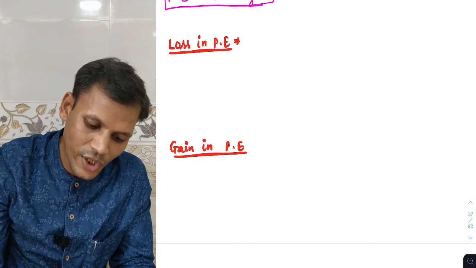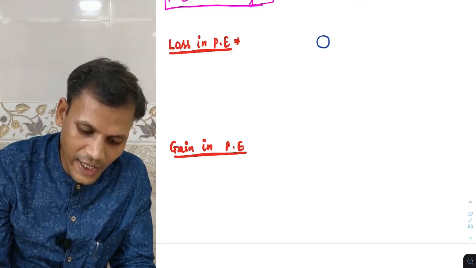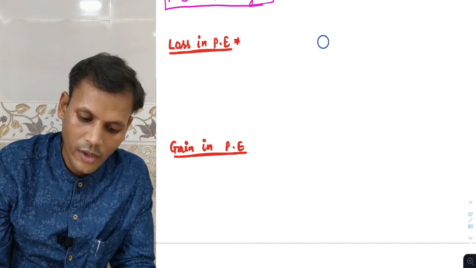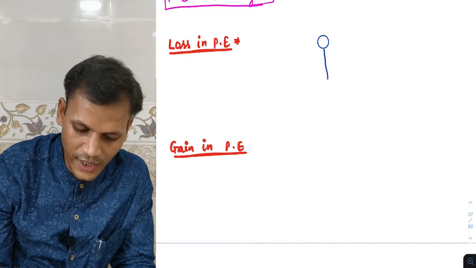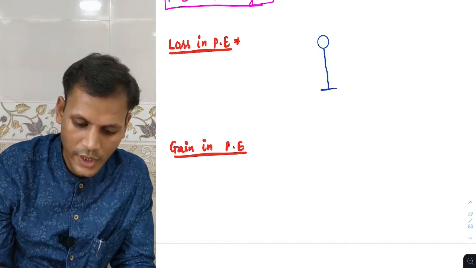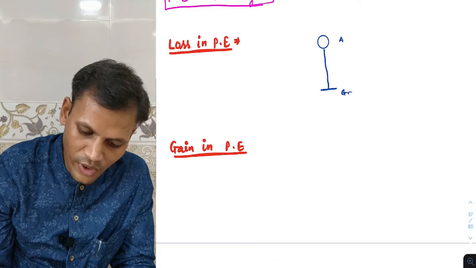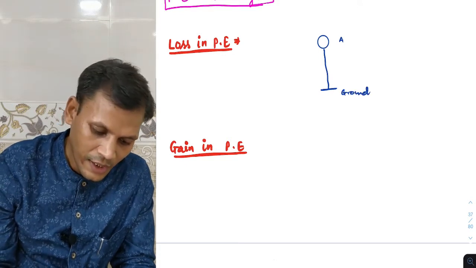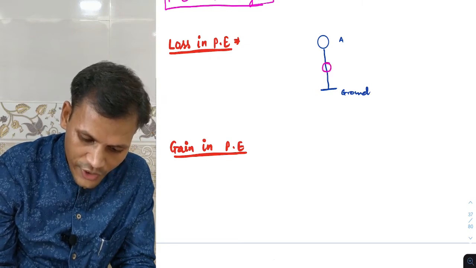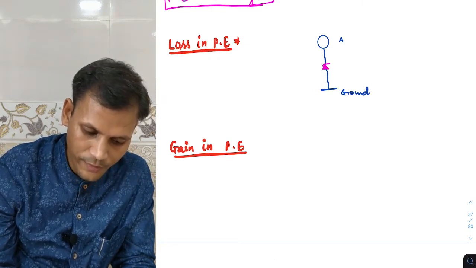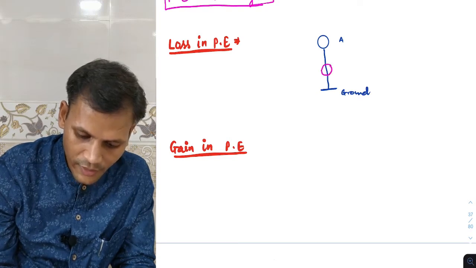Suppose initially the ball was at height h2. It is coming from rest, this is the ground, and the ball reaches position B. I will mark B over here.